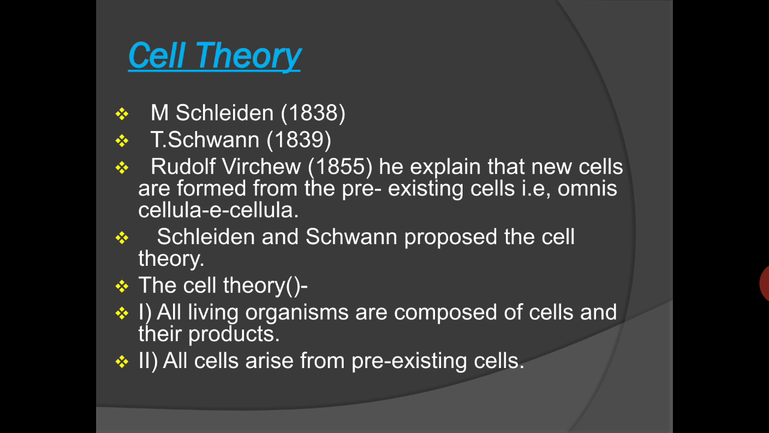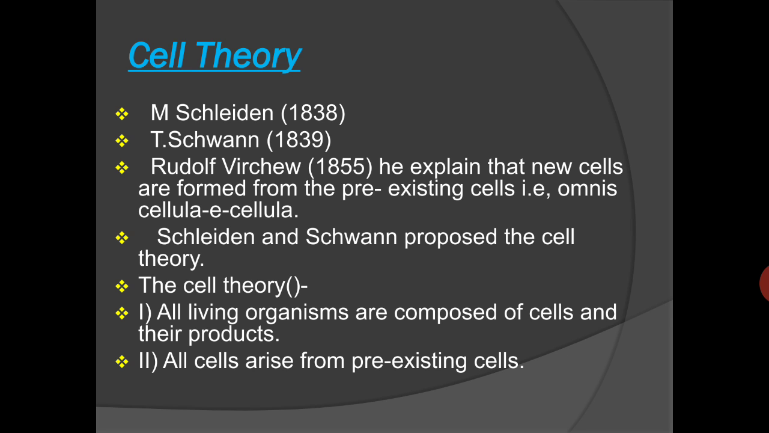But the cell theory, what is the definition, is studied as the theory of the cell: all the living organisms are composed of cells and cell products, and all the cells arise from pre-existing cells. Actually this statement that all cells arise from pre-existing cells was given by Rudolf Virchow in 1855. He explained omnis cellula e cellula, means each cell originates from a pre-existing cell.